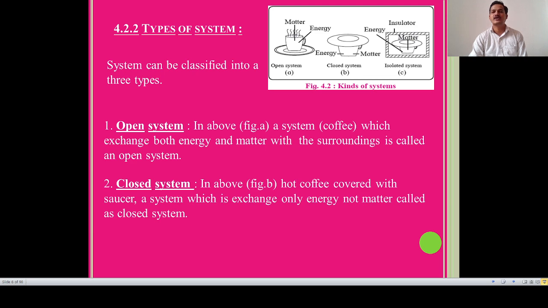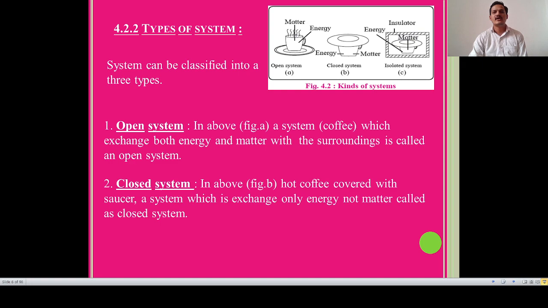If you place a hot cup of coffee or tea covered with a saucer, we observe that the temperature of the coffee decreases as time passes, but the quantity remains constant because it is covered by the saucer. So it clearly indicates that a system which can exchange only energy, not matter, is called a closed system. This is type number 2. There are a lot of examples of open systems and closed systems.